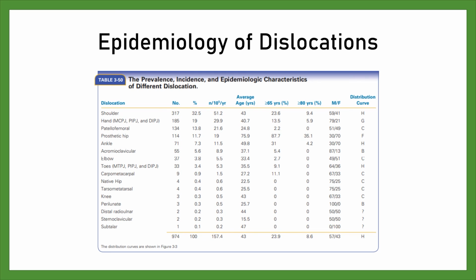Epidemiology of dislocation. The table shows the numbers, prevalence, incidence, average age, and gender ratio for all dislocations in the population. The distribution curve for all dislocations is also shown, as is the percentage of patients older than 65 years and older than 80 years. It should be noted that because dislocations of prosthetic hips are so common, they have been included in the analysis.